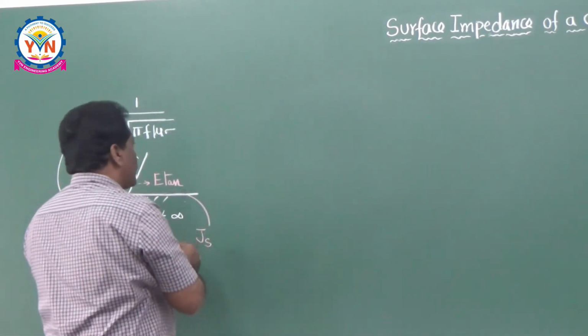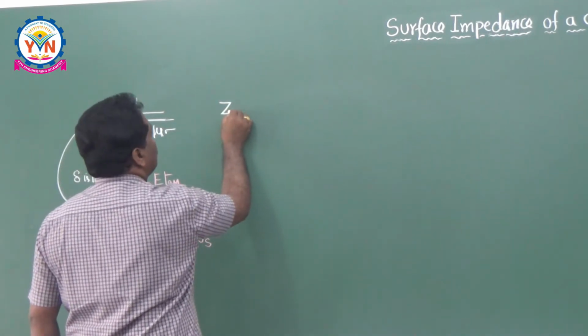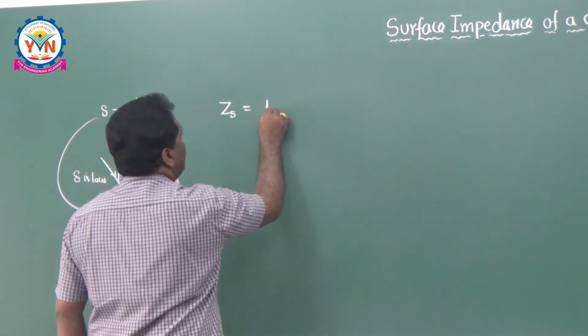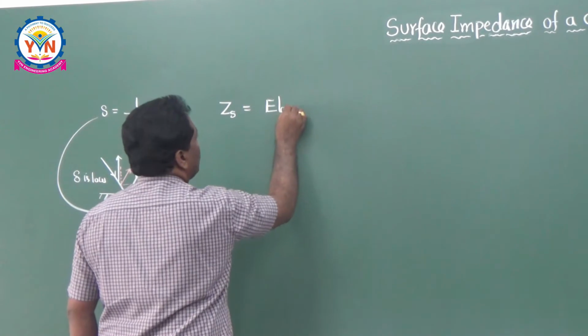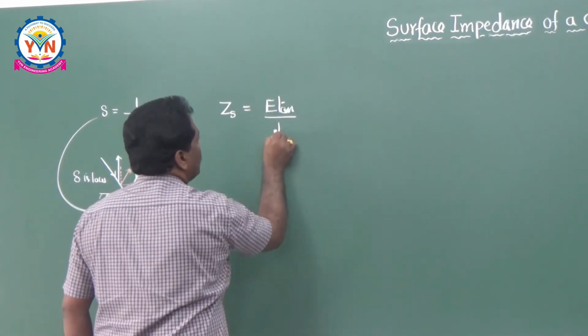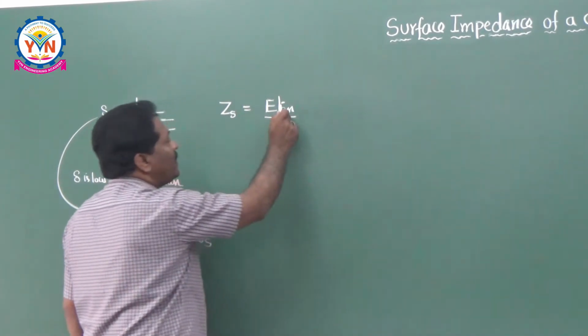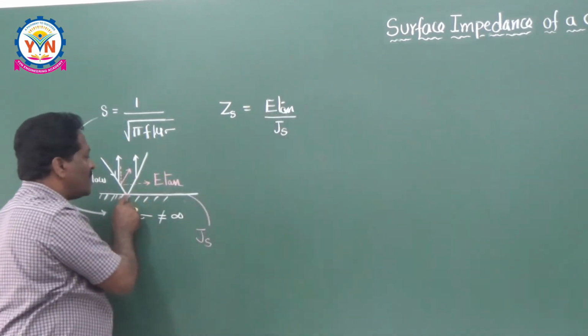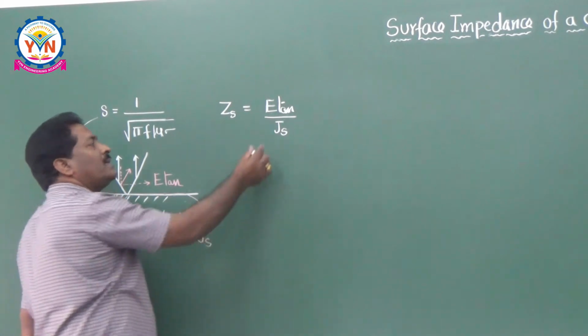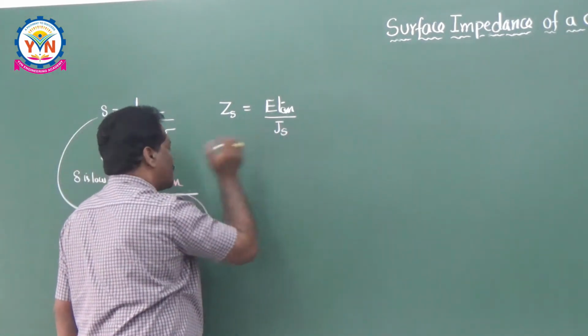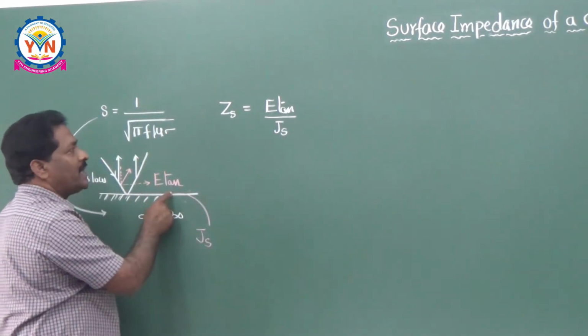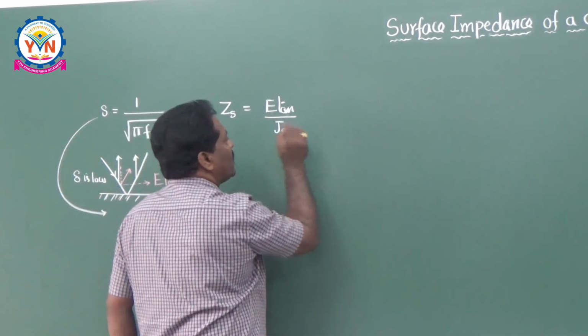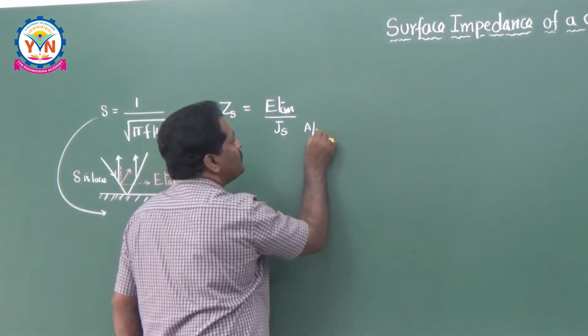So what is the surface impedance? Surface impedance Zs is equal to E tan divided by Js. So what is E tan? E tan means tangential component of electric field along the surface. And what is Js? Js means current density per unit width. That means its unit is ampere per meter.